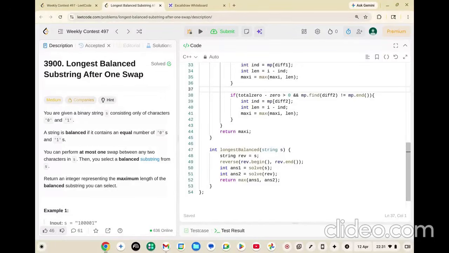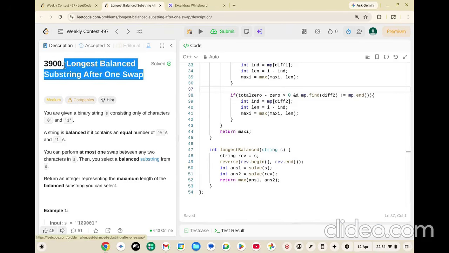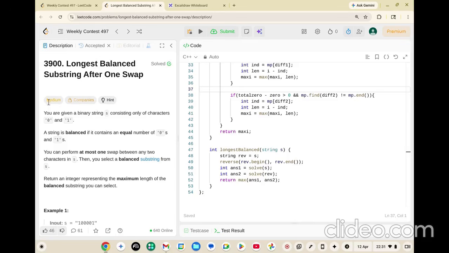Hello everyone. So today we will be solving this problem. This is the third problem of this contest, weekly contest 497. And the problem goes like the longest balance substring after one swap. It is marked as medium, but trust me, it is one of the best problems you will ever see, at least one of the best third problems in a contest.